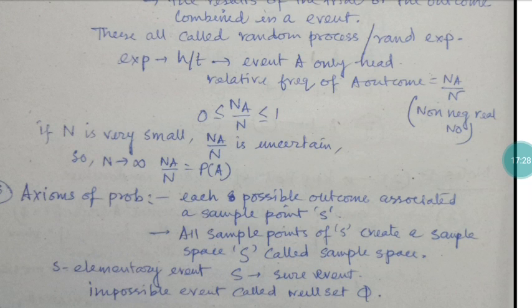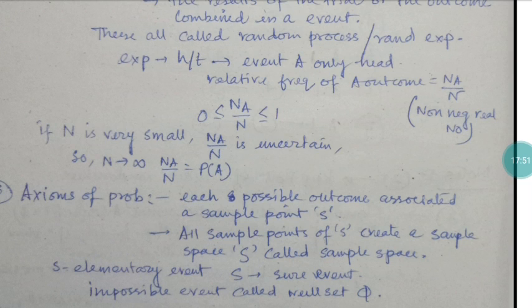Something by 0 is undefined, so Na by n is uncertain. So if you are calculating the probability of a particular outcome, n has to be much bigger, and only then does it arrive at P(A).